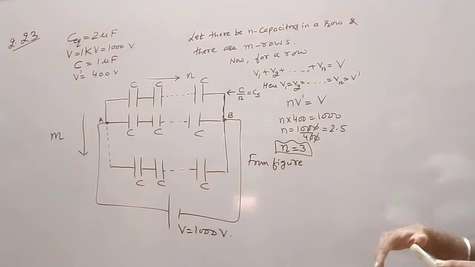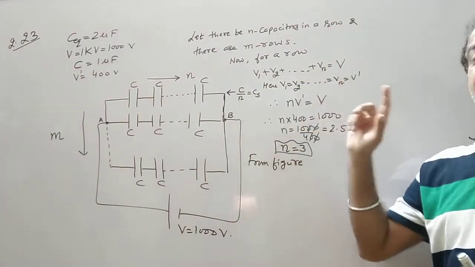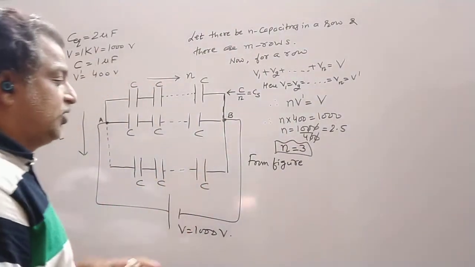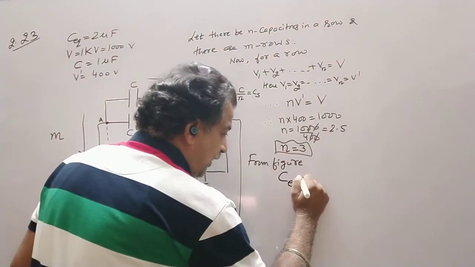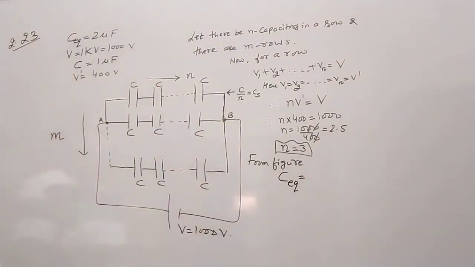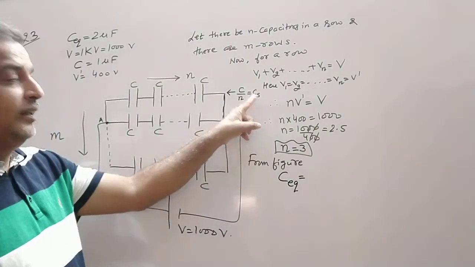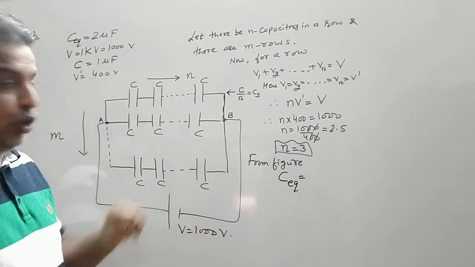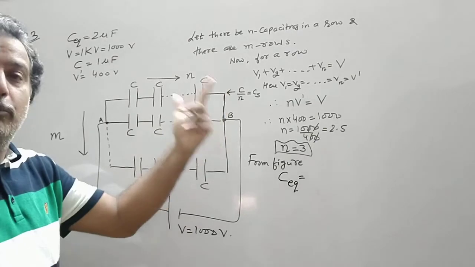So it becomes m multiplied by C upon n equal to C equivalent. So how will you write C equivalent? The C equivalent is equal to one row CS, one row CS. There are m rows, so CS plus CS plus CS, like this you have m rows.